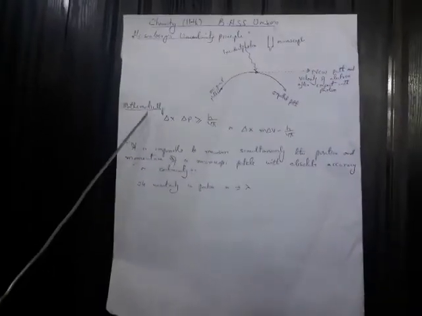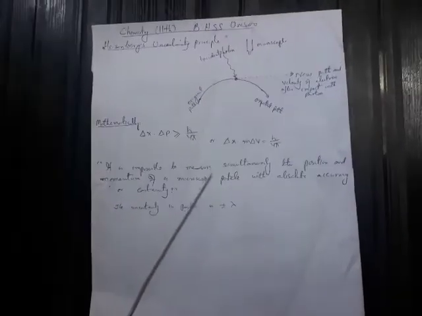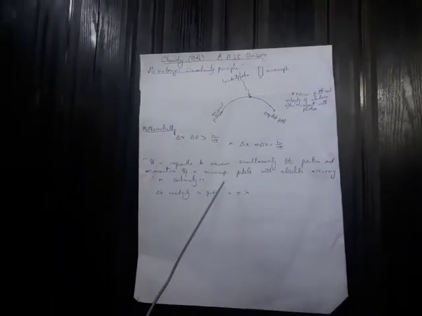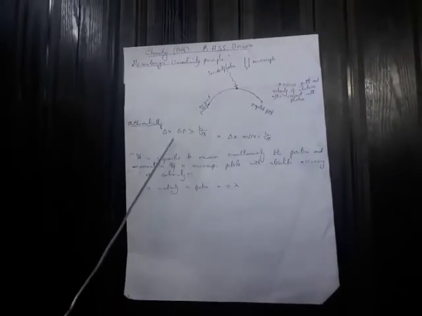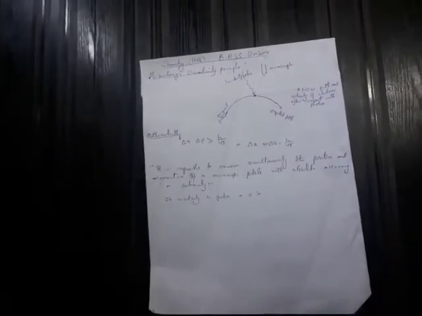This is the first case. The second case is if the uncertainty in the momentum is very small, that means the certainty in the momentum will be very large. In this case the momentum of the particle can be measured accurately, but delta x, the uncertainty in the determination of its position, would be large, which means the measurement of its position becomes uncertain.